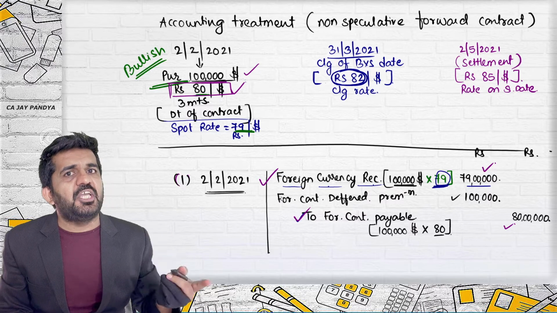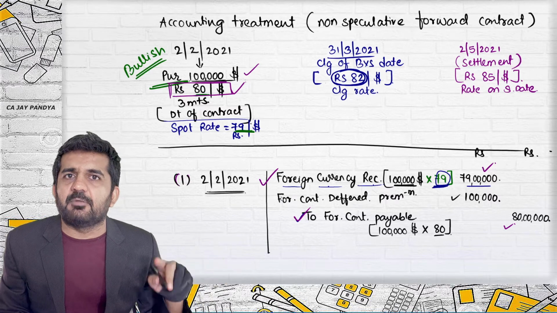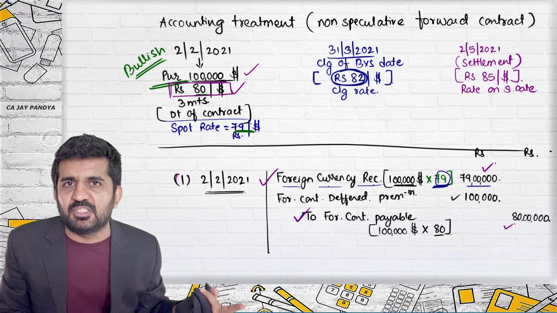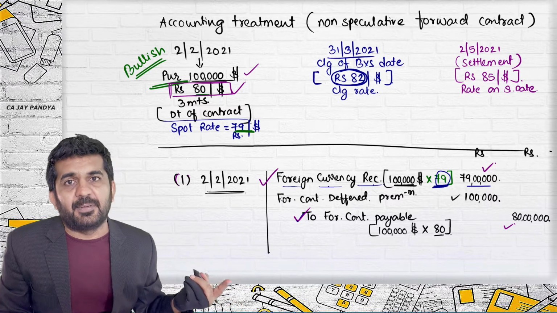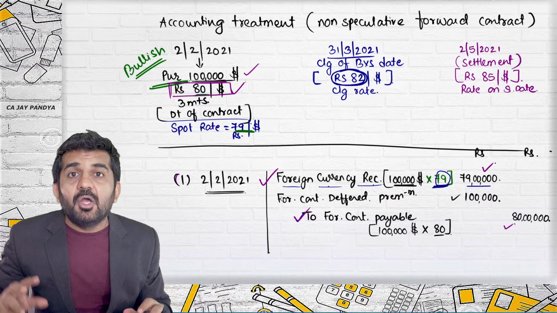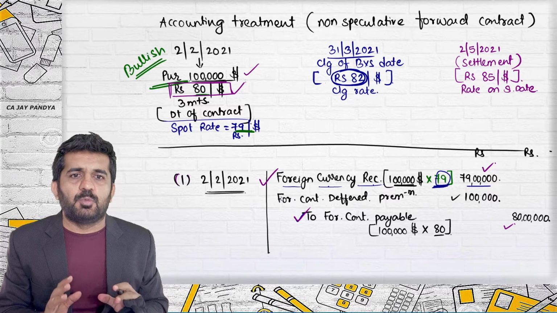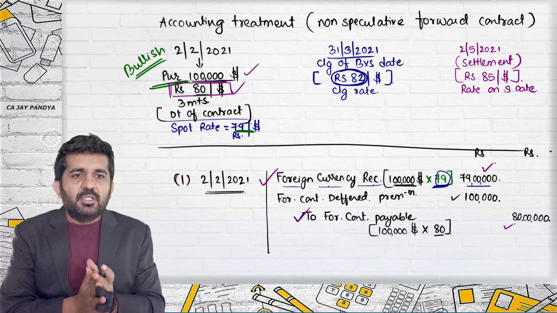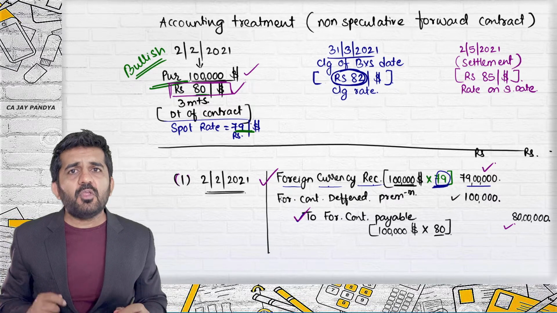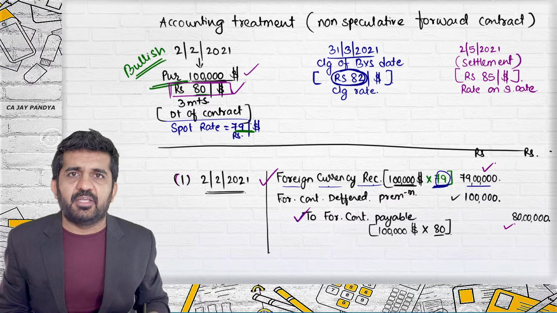What can be changed now is amount, rate, and currency. Instead of dollar, it might be pounds, or Chinese yuan, or Japanese yen, and practically it may be anything. But the variable might change, the question will remain same, and journal entries will remain same. This is the end of forward contract under AS 11 and recording of forward contract under AS 11.